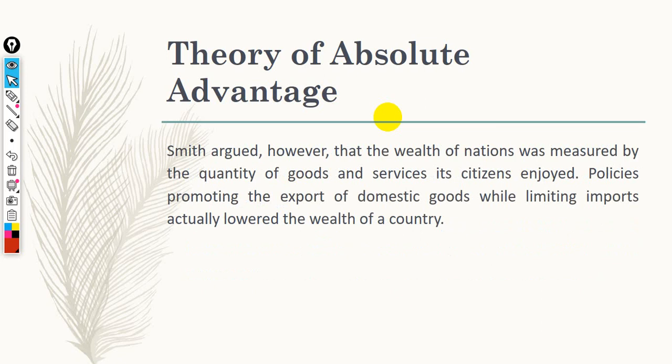According to Adam Smith, the wealth of a nation is determined by the amount of goods and services produced and consumed by its citizens. This means that according to mercantilism, the wealth of a nation is determined by gold and silver, but according to Adam Smith, it is determined by the quantity of goods and services consumed. So we are not going to put any restrictions on imports, and this is going to affect the wealth of the country. This is going to decrease the wealth of the country.